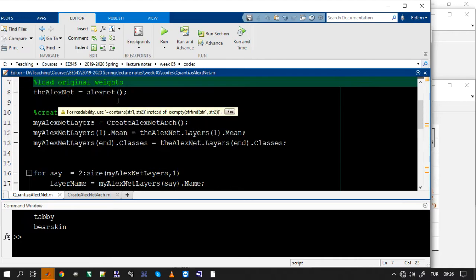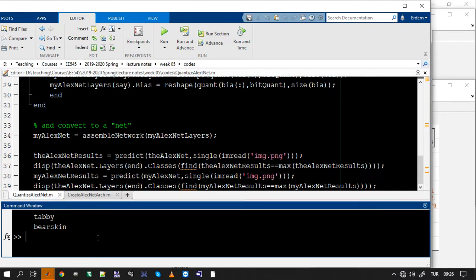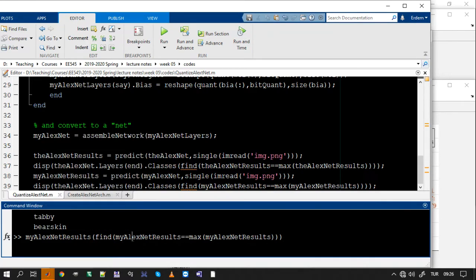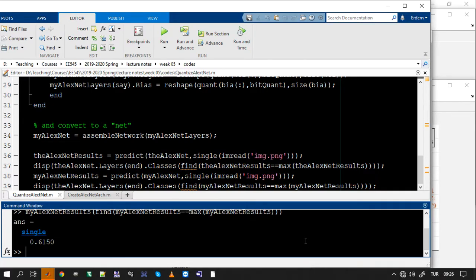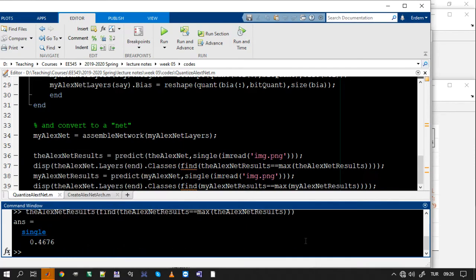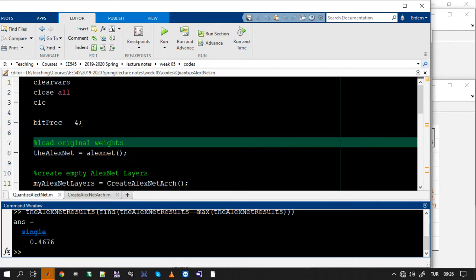So 8-bit precision was okay for this image, but 4-bit precision was not. Let's check the probabilities. My AlexNet's probability is 61, and the AlexNet result probability is the same. So when you make it 4 bits, things change much.